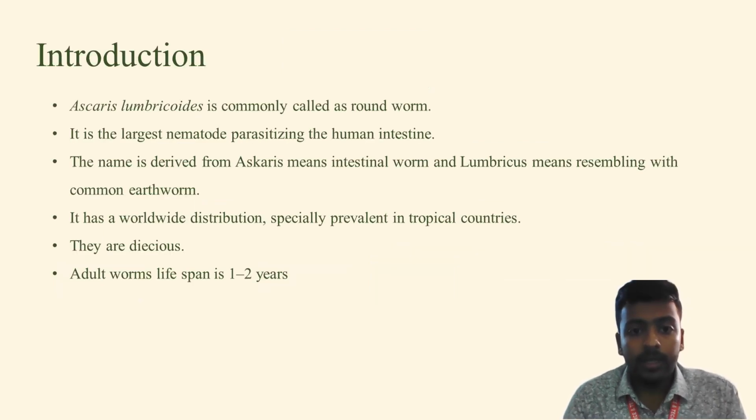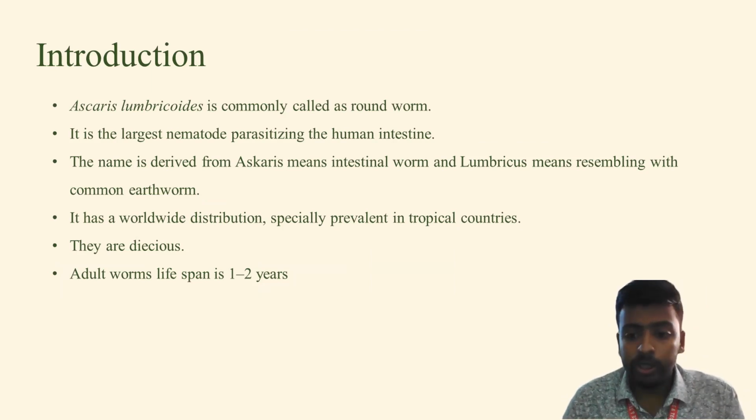Let's move on. Ascaris lumbricoides is commonly known as the roundworm. The natural habitat of this worm is the jejunum region of the small intestine, and it is the largest nematode that parasitizes the human intestine. The name Ascaris lumbricoides has been derived from the Latin words ascaris, which means intestinal worm, and lumbricus, which means that it resembles the common earthworm. Hence, it got this name from there.